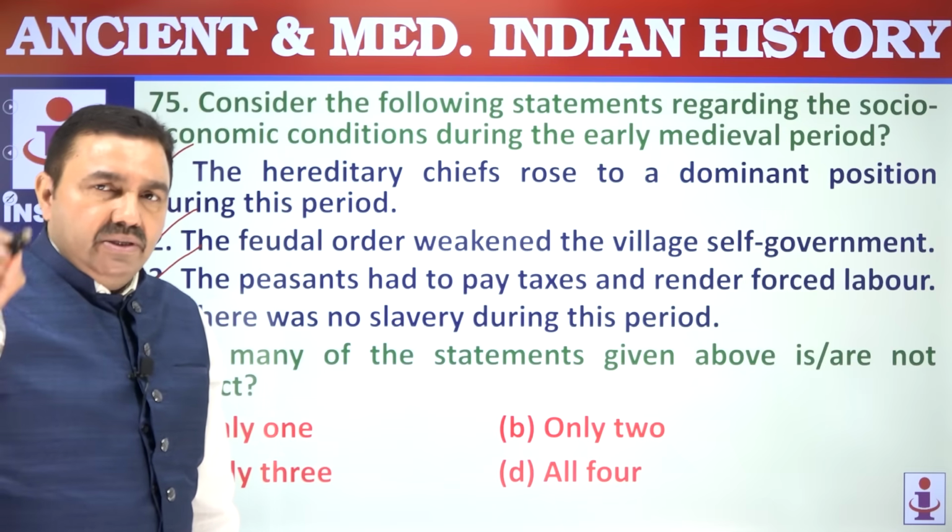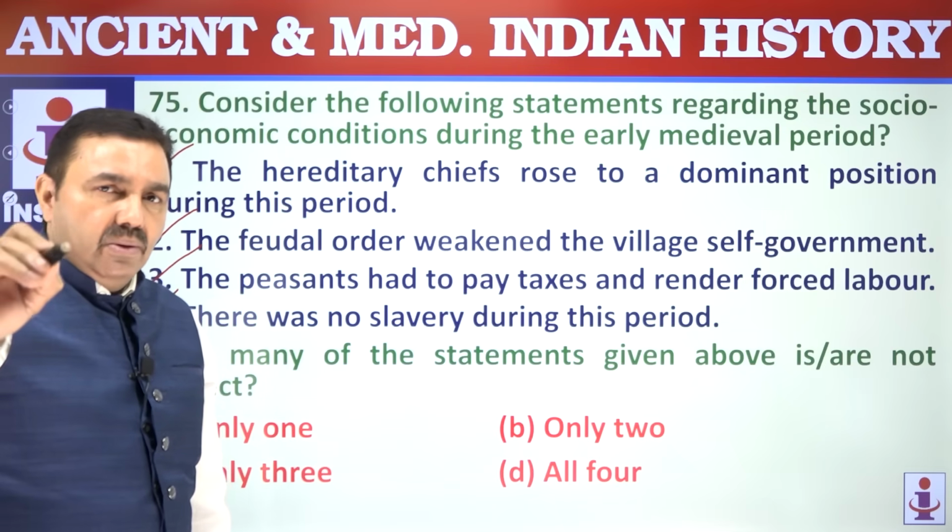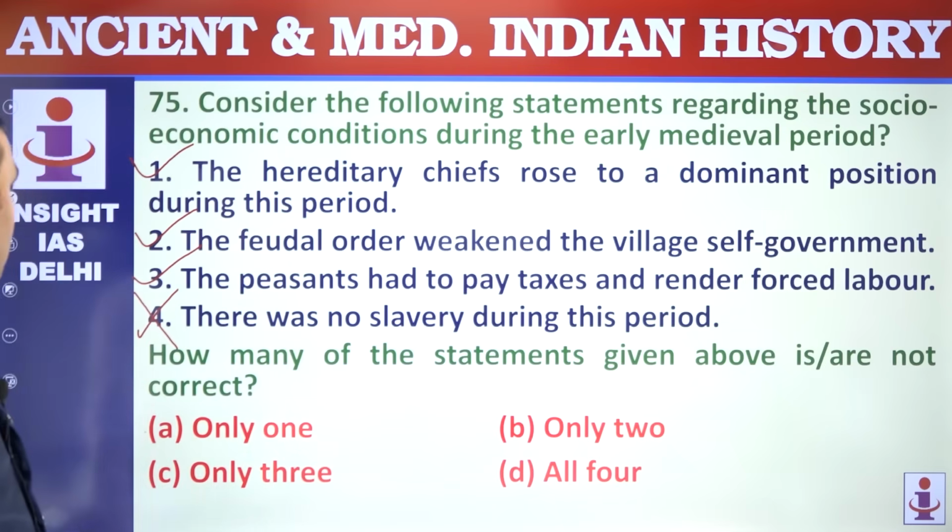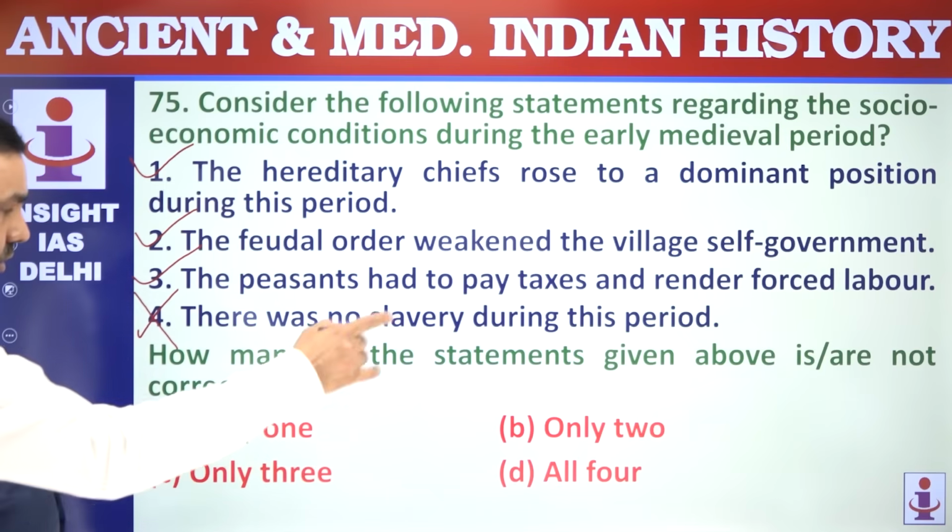Slavery was abolished in 1843 by Lord Ellenborough. Remember that. 1 to 3. Not correct, only 1.